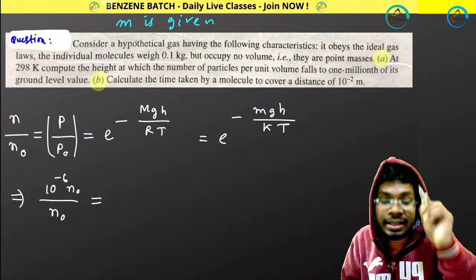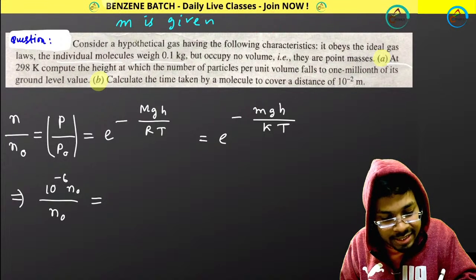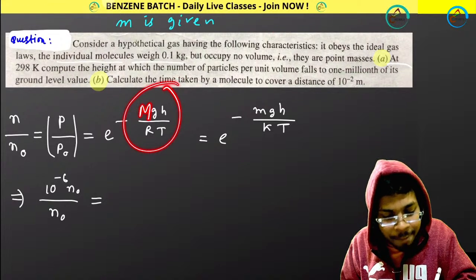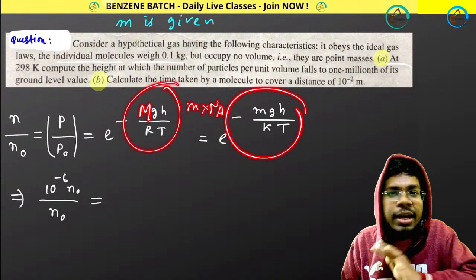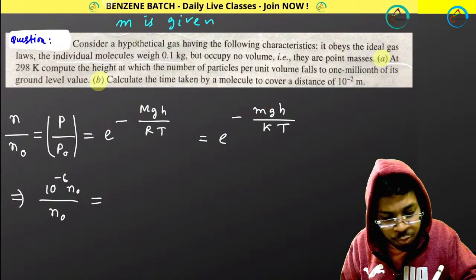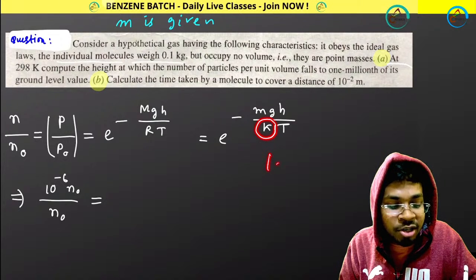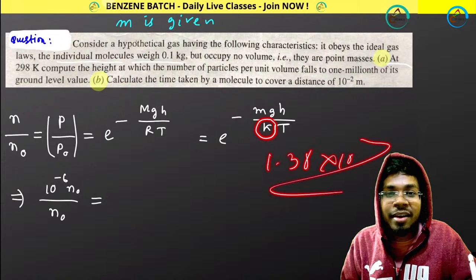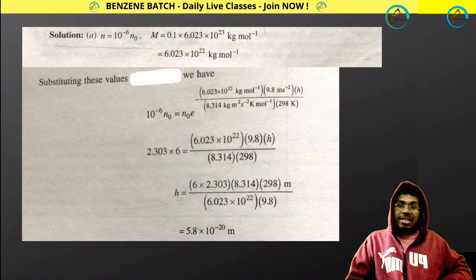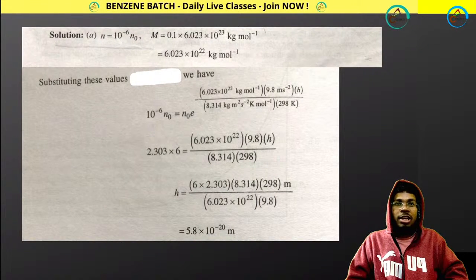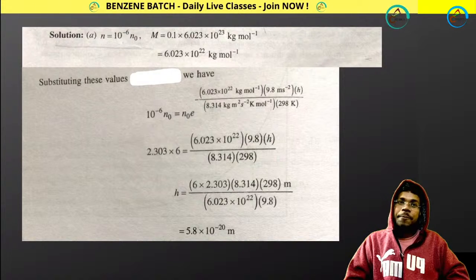That will be your molar mass, capital M. So if you want to use this expression, in the place of m write small m into Avogadro number. If you want to use this equation, you don't need to do anything. Just put 0.1 kg and put the Boltzmann constant 1.38 into 10 to the power minus 23. Look at this. That's why I told you, don't make mistakes. Whatever I taught you, everything is from here.